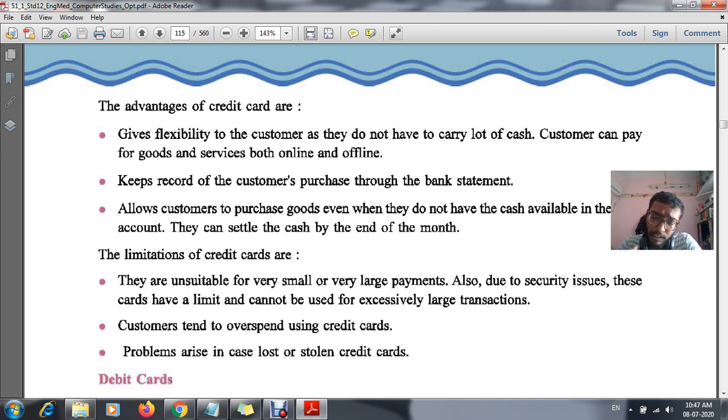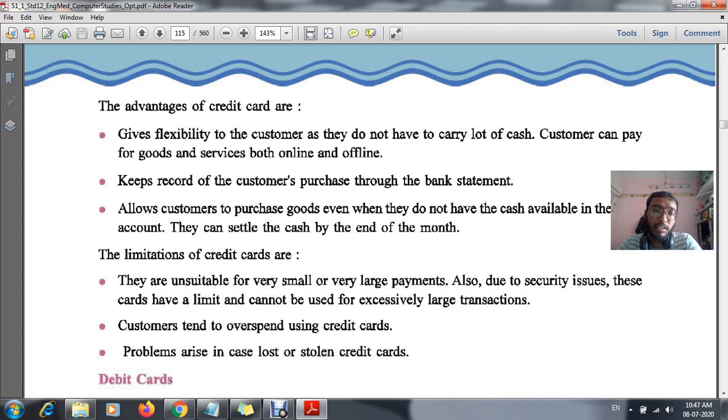That means what kind of purchase, it doesn't matter, each and every small transaction is recorded in the bank statement. Bank statement means that if any amount has been credited or debited, whether it's a small amount or a big amount, nothing matters, the whole transaction will be maintained by the bank statement.